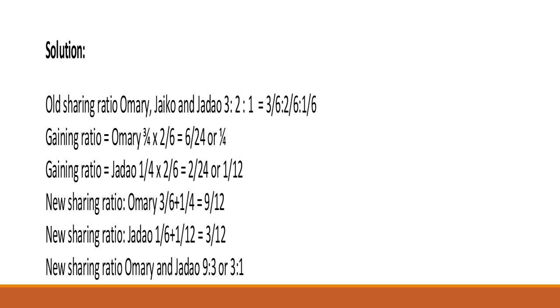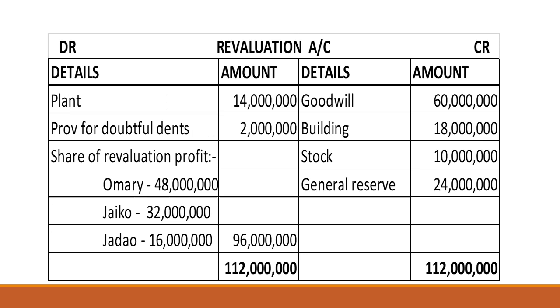The gaining ratio of Jadao is 1/4 times 2 over 6, so 1 over 12. So the new sharing ratio of Omari is the old sharing ratio 3 over 6 plus 1 over 4, that is 9 over 12. And the new sharing ratio of Jadao is 1 over 6 plus 1 over 12, the gaining ratio, so it's 3 over 12. So the new sharing ratio of Omari and Jadao is 9 over 12 and 3 over 12, or it is 3 to 1. So this is the ratio.